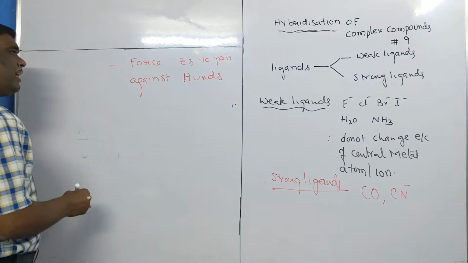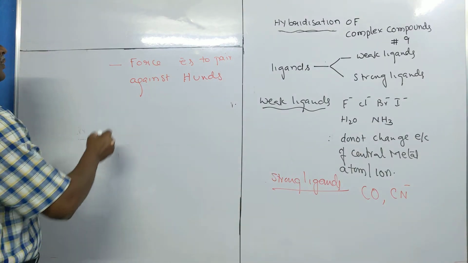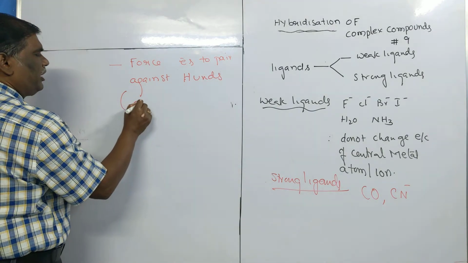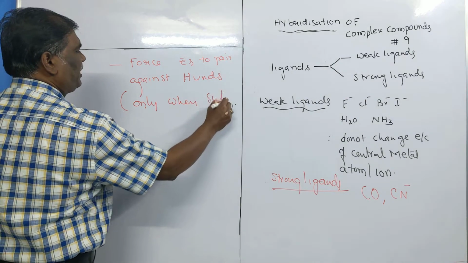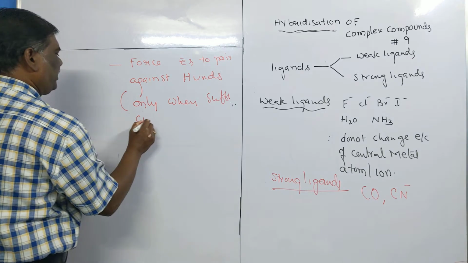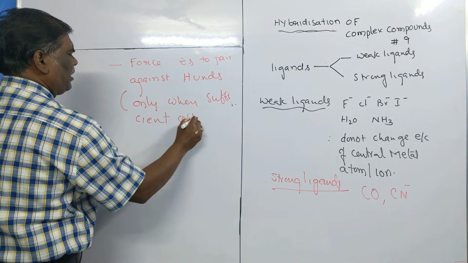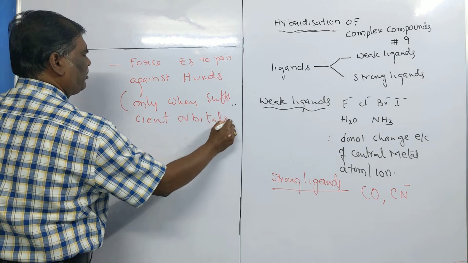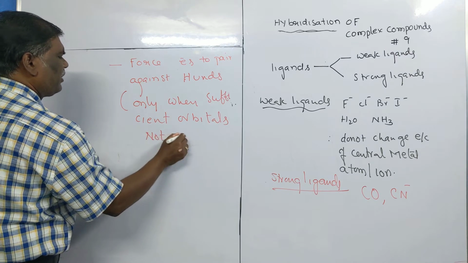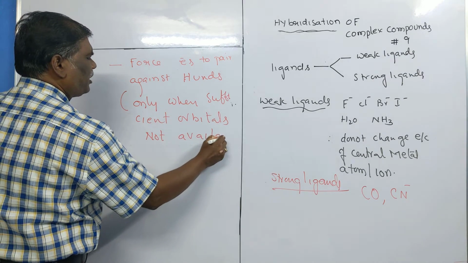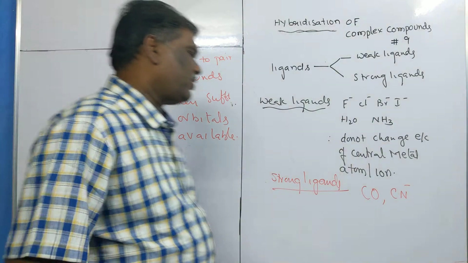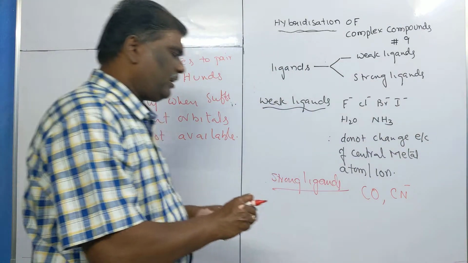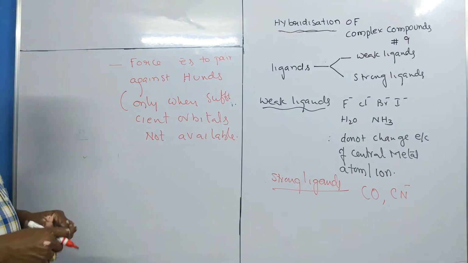Now they force the electrons to pair up only when sufficient orbitals are not available. Again, what are the strong ligands?